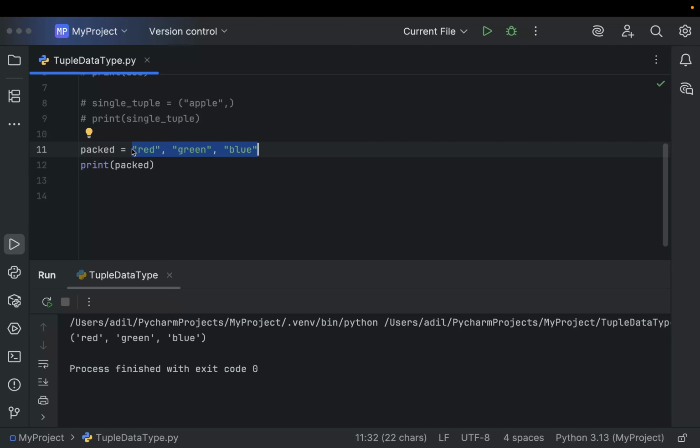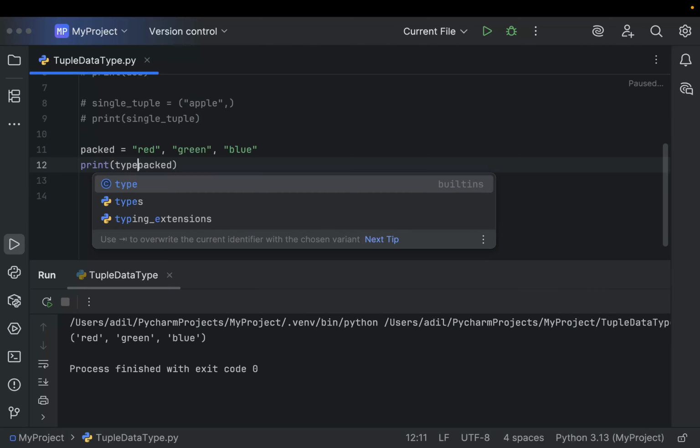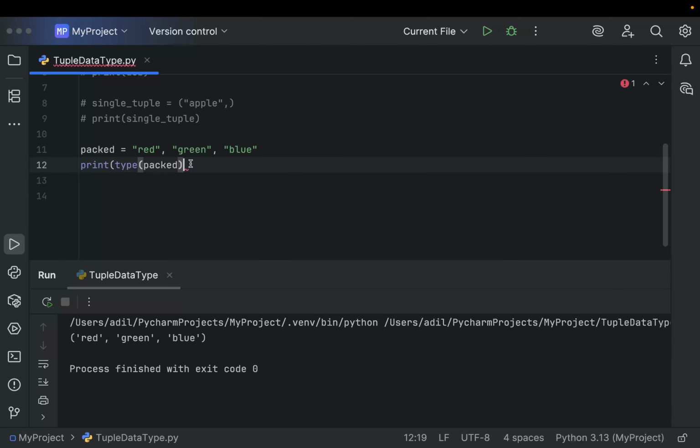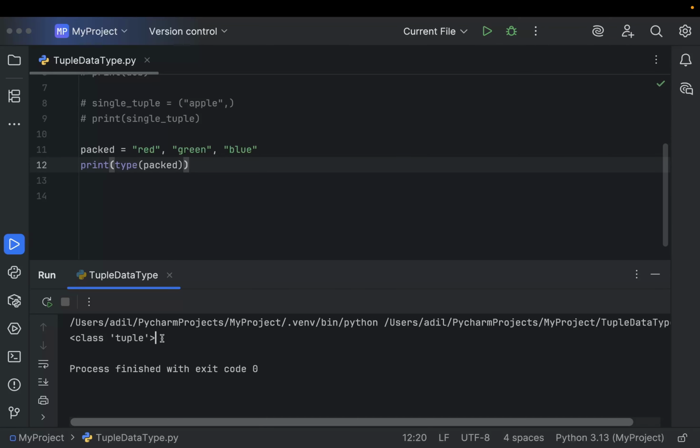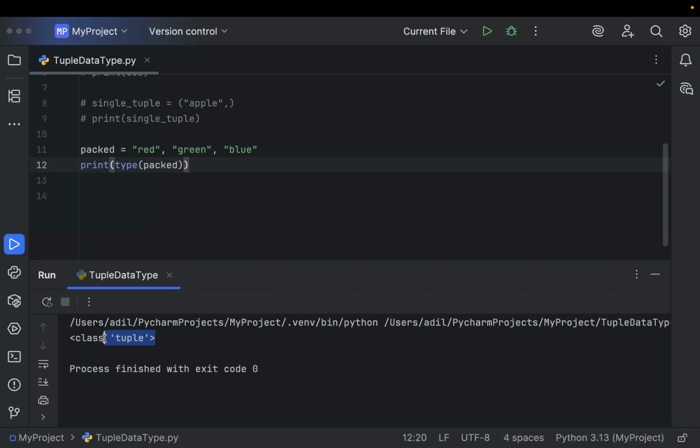If you don't put parentheses, Python automatically turns the elements into a tuple. You can check by using the type method. So if you write the type method and pass packed and run the code, you'll see the type is tuple. So this tuple packing is often used along with a concept called unpacking.